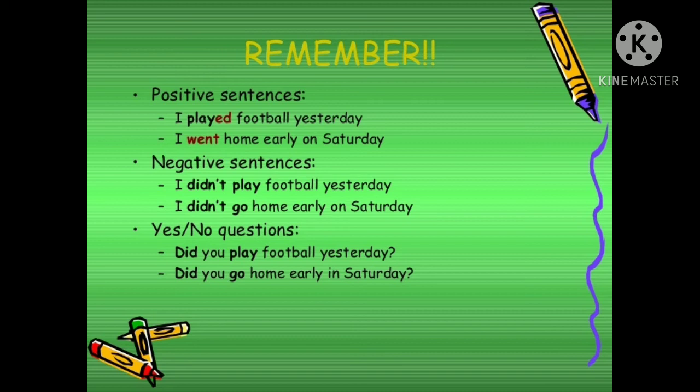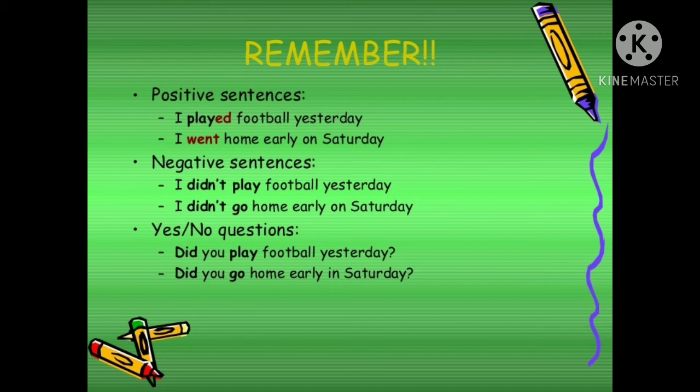Now there are certain questions in which you use the W's, 7 W's. I hope you remember the 7 W's. The 7 W's are what, when, where, which, who, why, how. So with these W's, we use did.